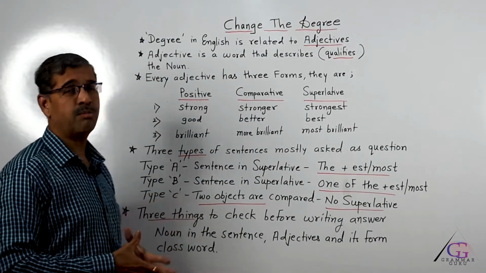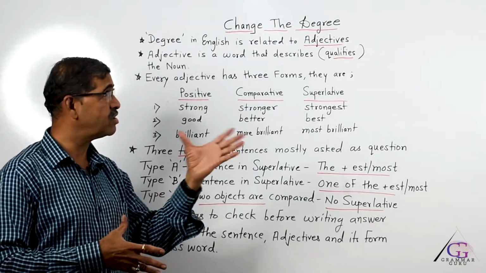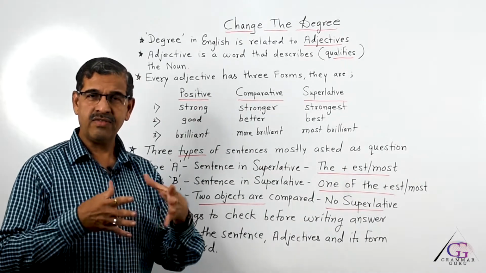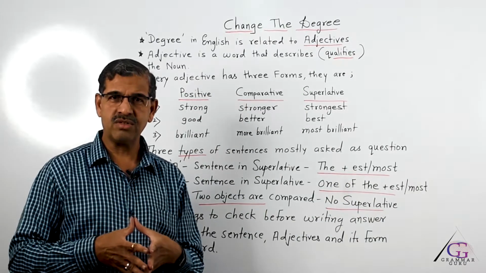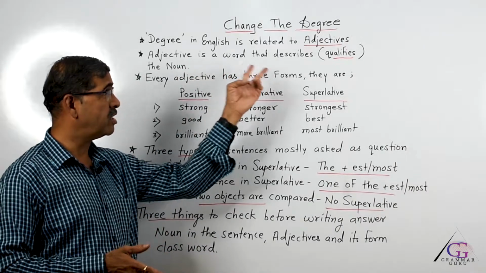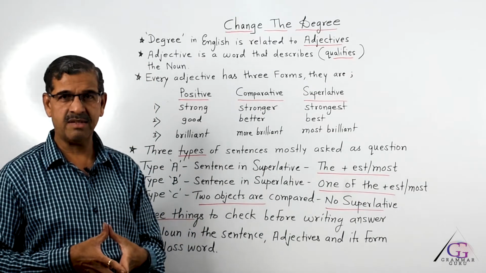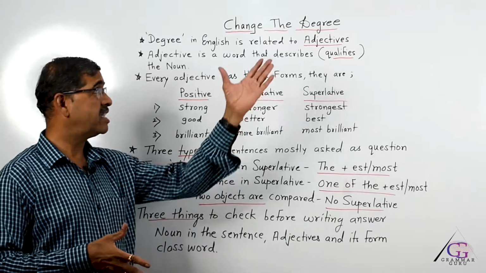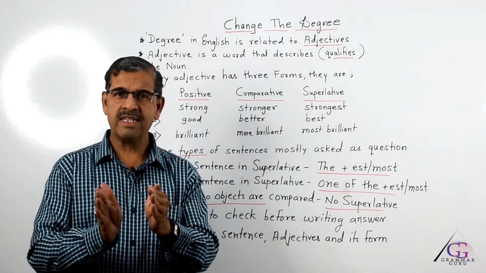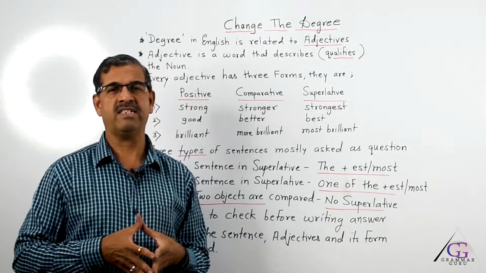The first important point related to degree is that degree in English is actually directly related to adjectives. And if you know, friends, adjectives are the words that describe the noun. So what do we mean by describe? In grammatical language, it says qualifies the noun. In simple English, we can say a word that gives more information about the noun in the sentence.